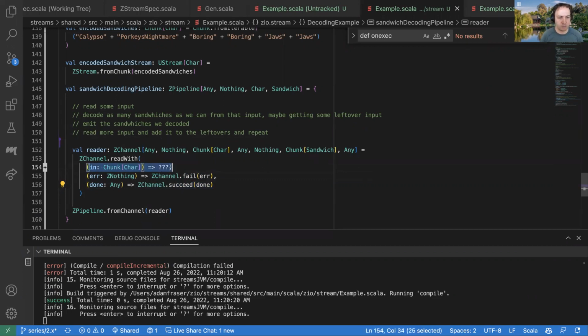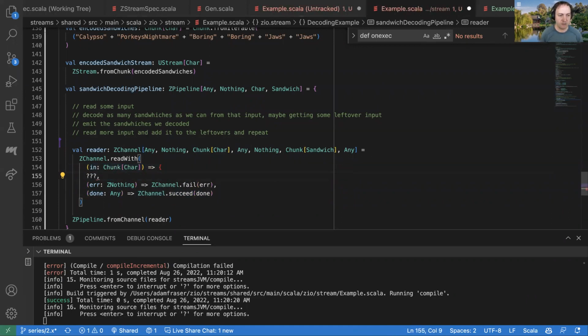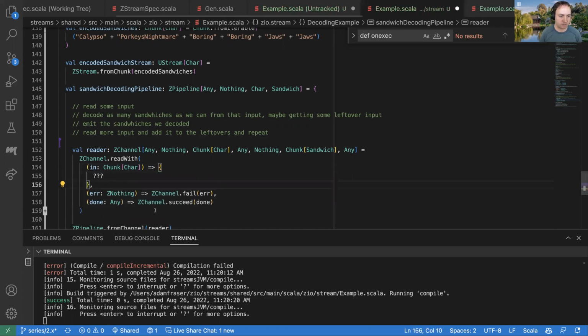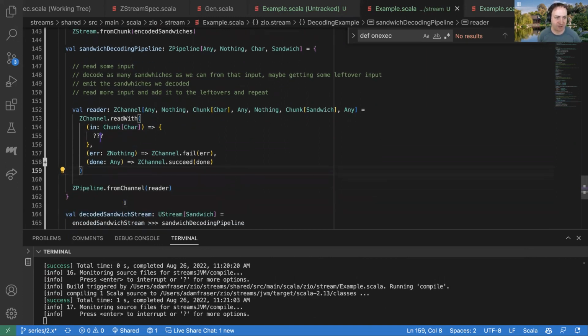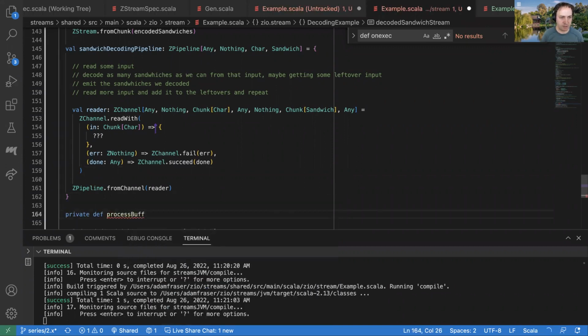And then this one, if we get some input, so here we're going to want to do something with it. And this is where we've got a little bit of work to do. So you can see in a way, still, we haven't done any actual logic of parsing, but we're making our problem smaller and smaller. So here, I think I'm going to create a little bit of a helper method for us. And maybe we'll call this something like processBuffer.